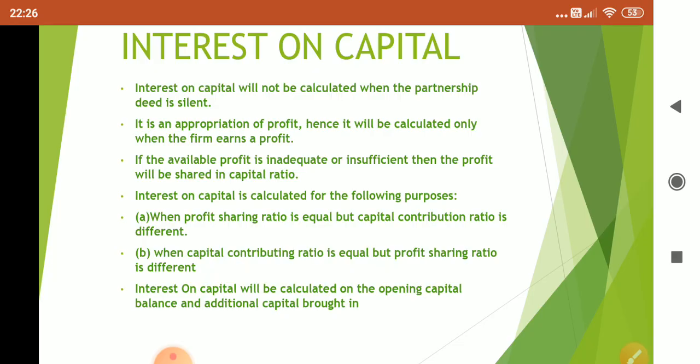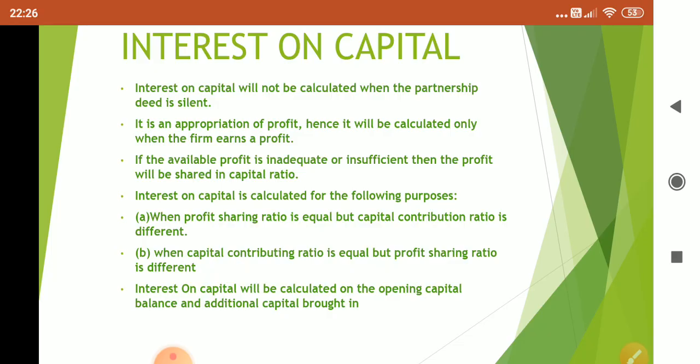The second situation is when capital contribution ratio is equal but profit sharing ratio is different. Now here all the three partners have contributed the same amount of capital, but their profit sharing ratio is different. This difference may be because of some other reason. Maybe one partner is active, another partner is dormant, not active.